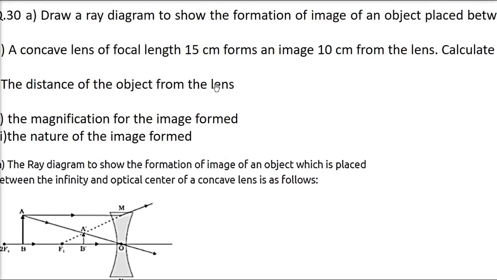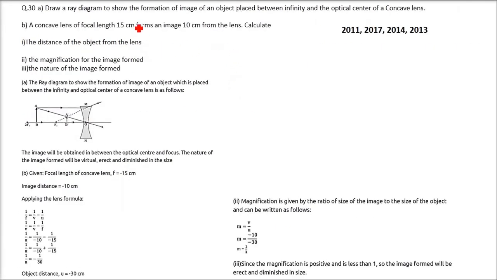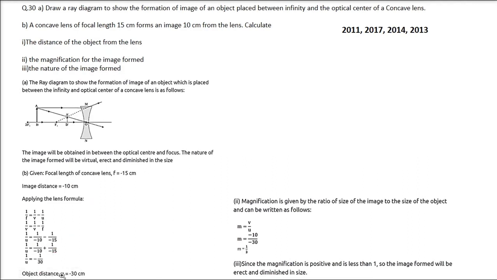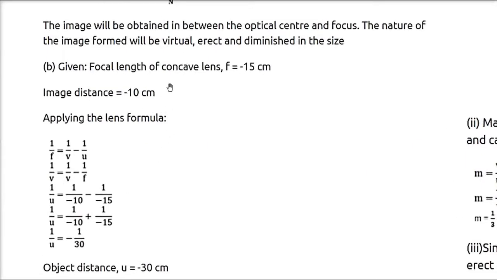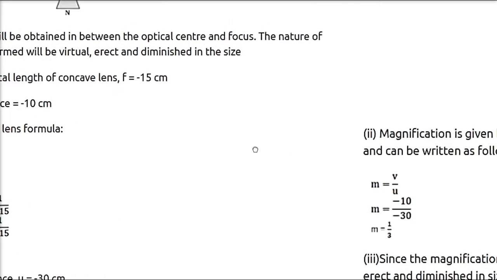Now let us come to the second part. A concave lens of focal length 15 cm forms an image 10 cm from the lens. We have to calculate the distance of the object from the lens, the magnification of the image formed, and the nature of the image being formed. So you always have a formula. We have to use the sign conventions also. So the focal length of the concave lens f is minus 15 cm. Image distance is minus 10 cm. We use this formula, 1 by f equals 1 by v minus 1 by u. Here we get u as minus 30 cm.